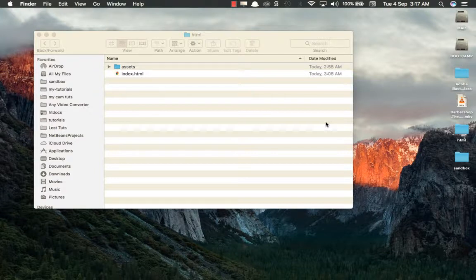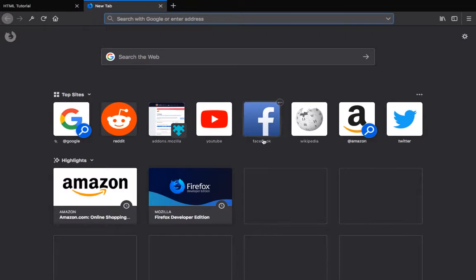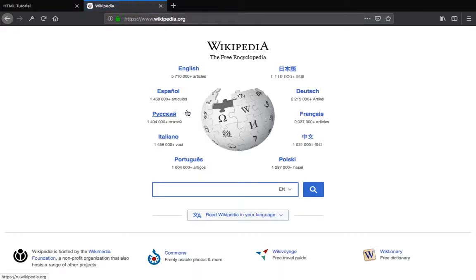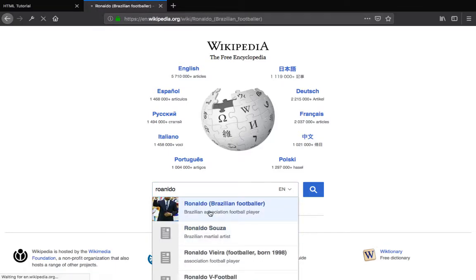Alright, so in this video we want to link from one page to another page. You get one link from one page, and enter another page. You know, when you enter a website, like now, I say I come to Wikipedia. As I enter, I click on English. I type something like Ronaldo, and I enter Ronaldo.